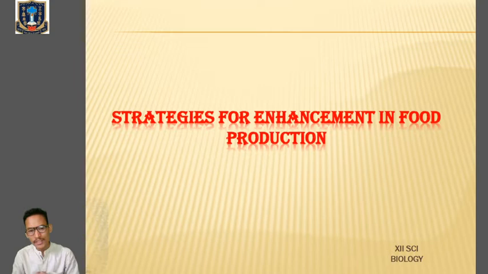So in order to meet the need of the growing human population in terms of food production, that is mainly the domestication of plants or animals, we have to come up with new technologies. We have to apply new biological principles so that it will increase the productivity of food, or increase the domestication of animals and plants, so that it can meet the demand of the growing human population.